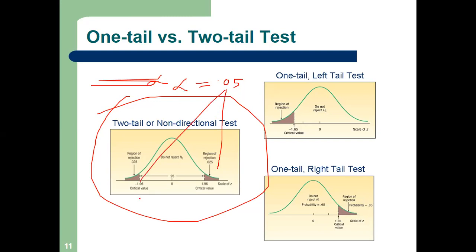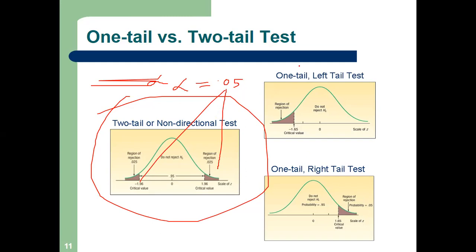So what will be my alpha in each tail? 0.05 by 2, that is 0.025 in each tail. So this is called a two-tailed test.